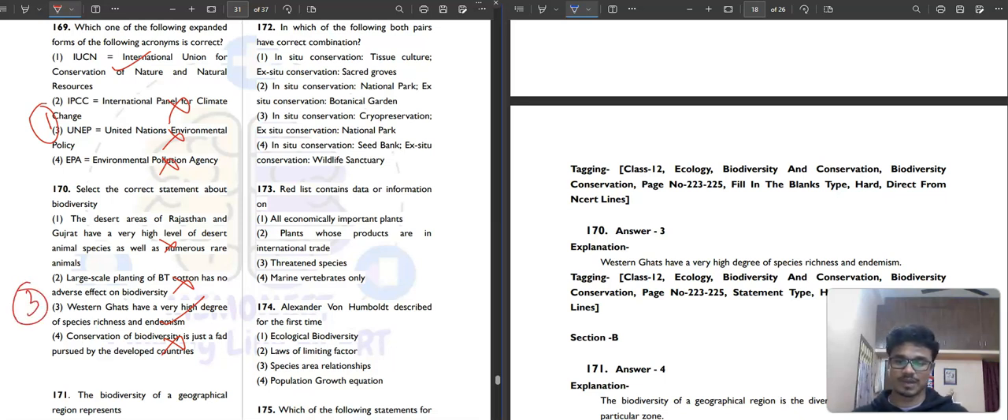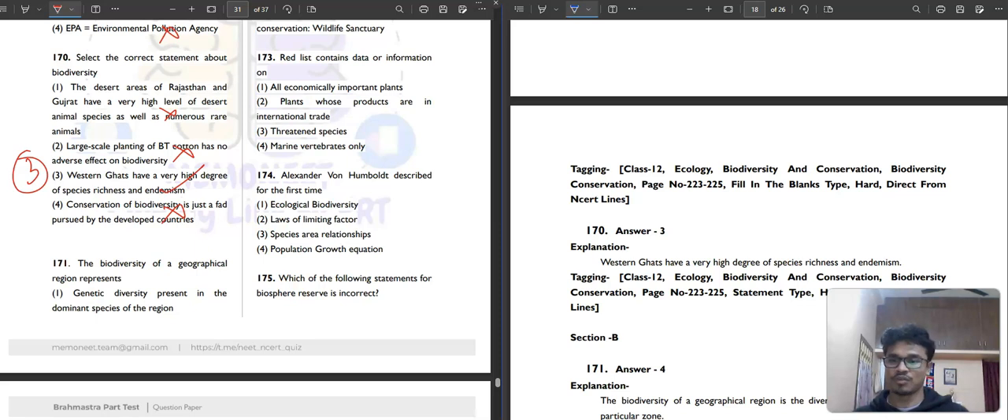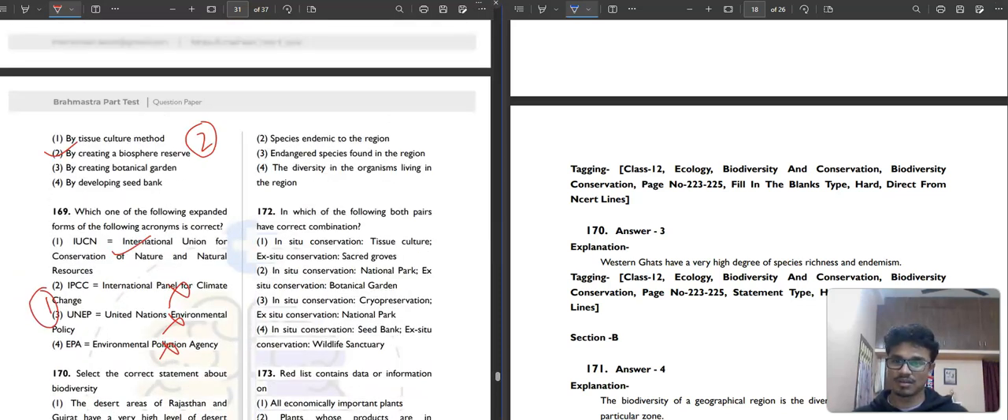Then question number 171. The biodiversity of a geographical region represents. What does it represent? Genetic diversity represented in the dominant species of the region, or species endemic to the region, endangered species found in the region, the diversity in the organisms living in the region. Obviously, that's why we are calling it. The fourth option is the correct answer.